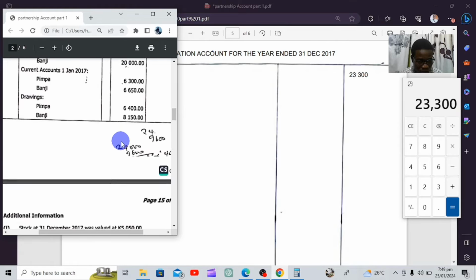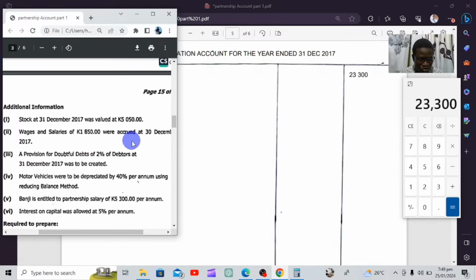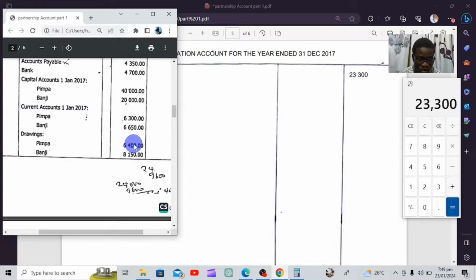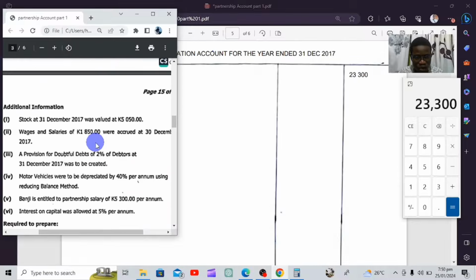So firstly, we're going to go down here. If there was interest on drawings, which I'm not seeing here, so there's no interest on drawings, but there are drawings. These drawings will go in the current account. I'll show you how to deal with them in the current account. But here, because we don't have interest on drawings, we're going to skip that part.